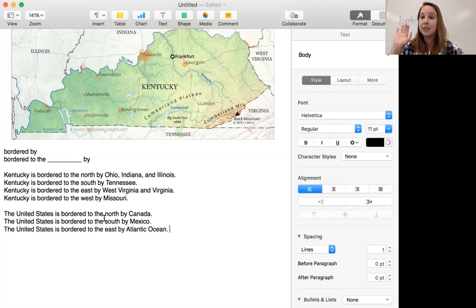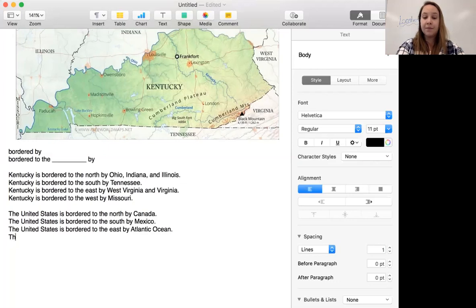The United States is bordered on the east by the Atlantic Ocean. And the United States is bordered on the west by the Pacific Ocean.